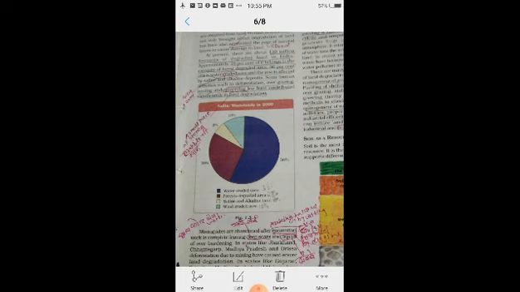In short, we can say that human activities are obviously responsible for land degradation, but along with that they have aggravated the pace of natural forces, which cause damage to land.